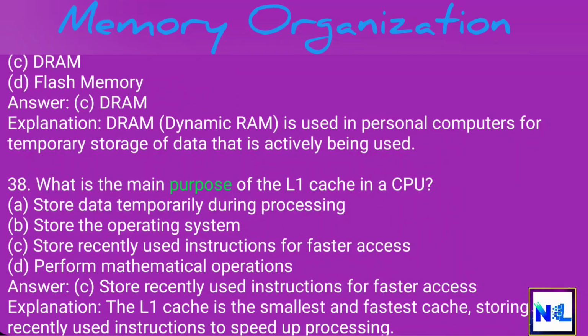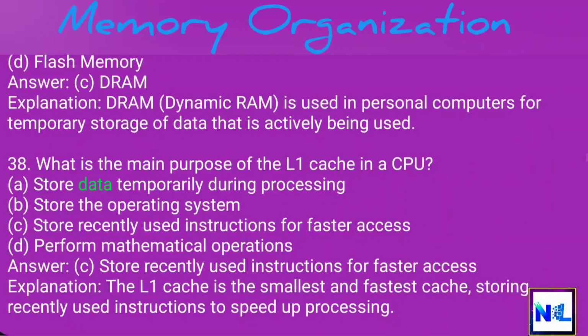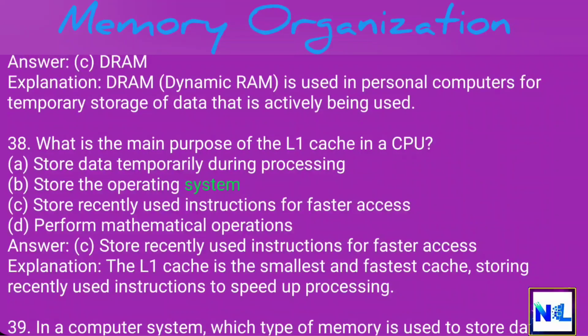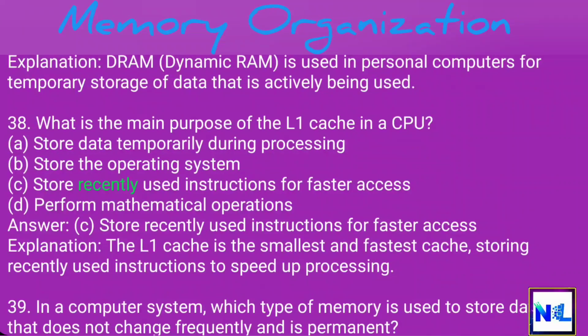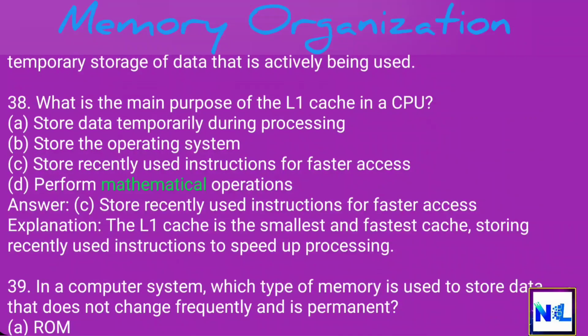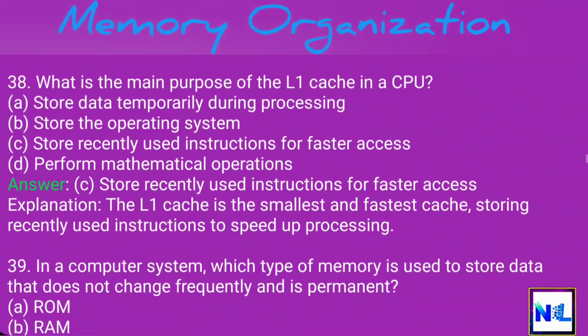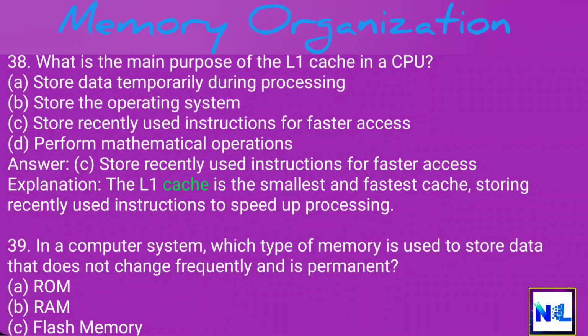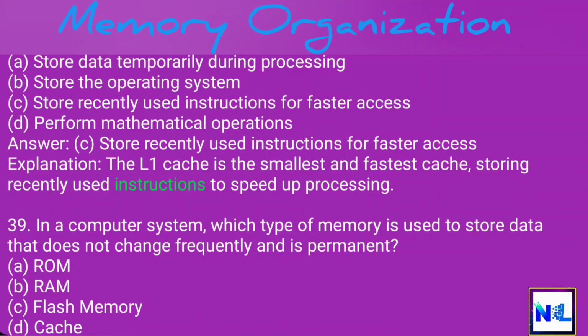38. What is the main purpose of the L1 cache in a CPU? A. Store data temporarily during processing. B. Store the operating system. C. Store recently used instructions for faster access. D. Perform mathematical operations. Answer: C. Store recently used instructions for faster access. Explanation: the L1 cache is the smallest and fastest cache, storing recently used instructions to speed up processing.